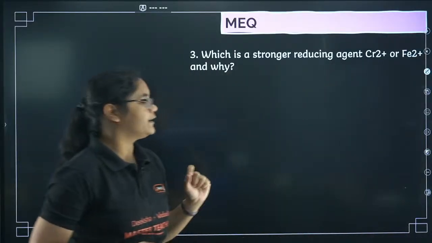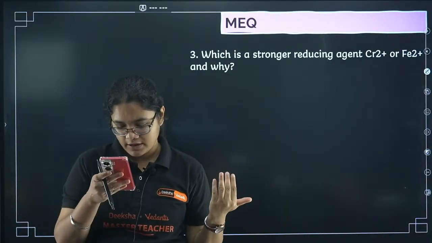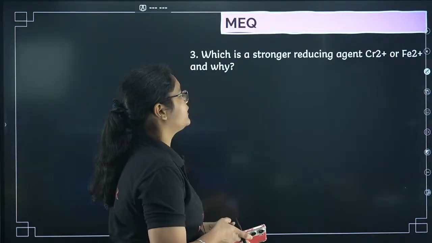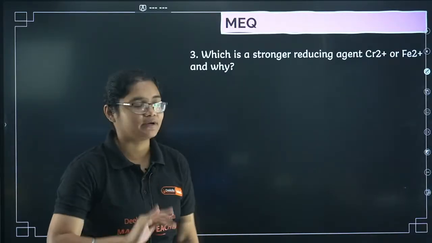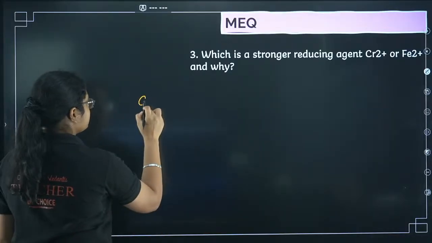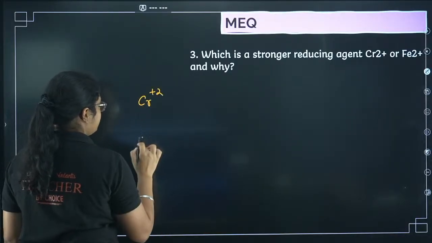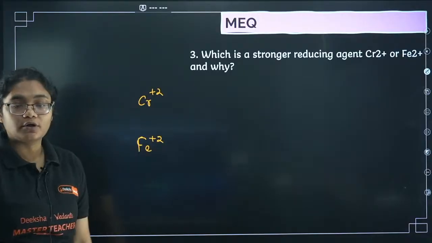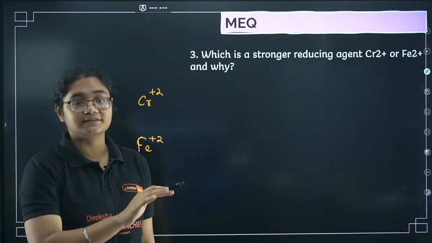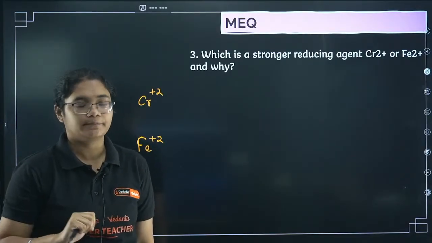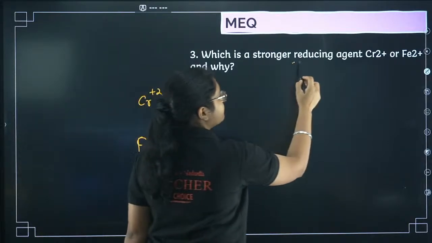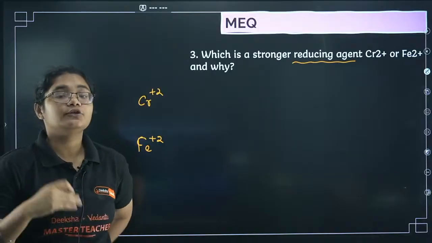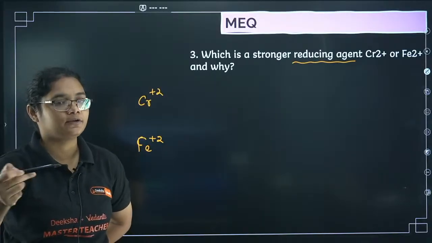Yes, now let's move to the next question. Which is a stronger reducing agent, Cr2+ or Fe2+, and why? Again the question comes here. Let's explain this one also. I want to explain it very clearly. Students, I want none of you to memorize these answers. You just need to understand the concept. They are saying both are behaving as reducing agents, and you just need to say which is the stronger reducing agent here.